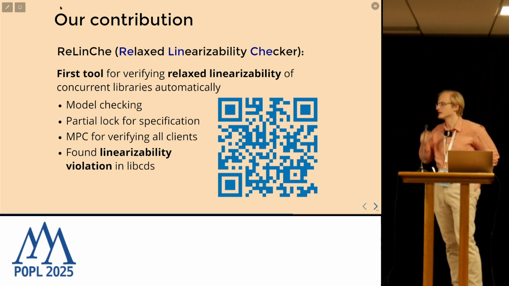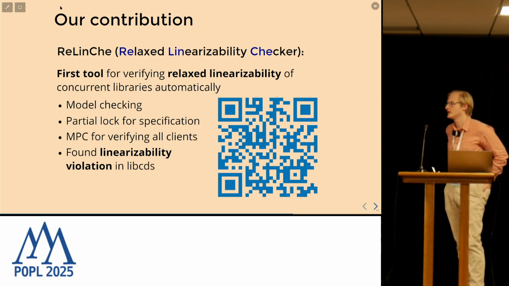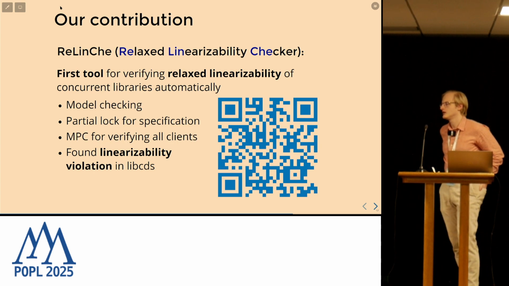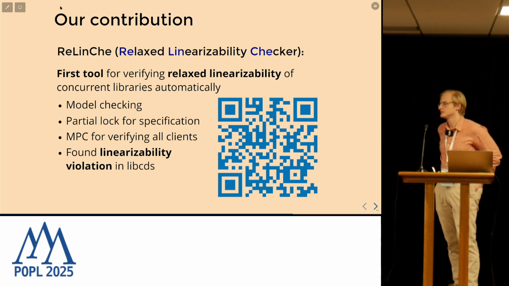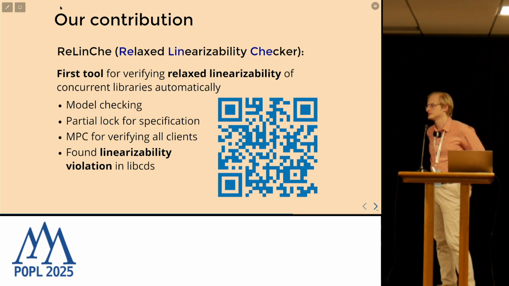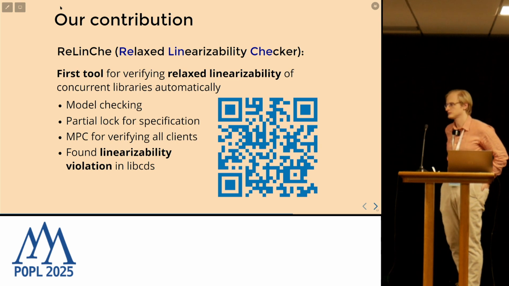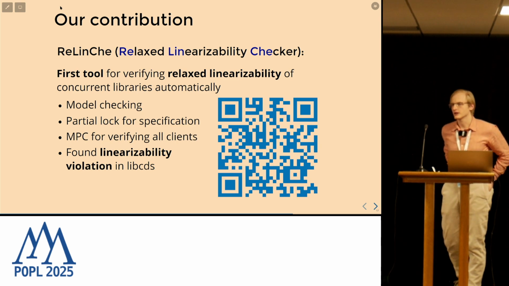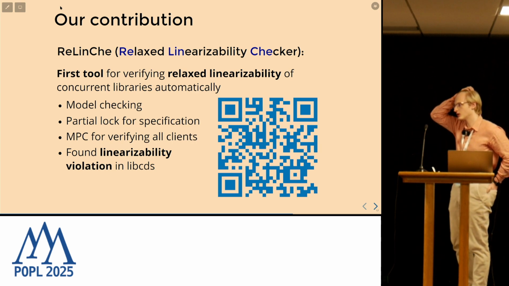Yeah, I had a question about the semantics of the partial lock, because the way you presented it, it was just like this block is atomic, but then it can be reordered with other instances of the same partial lock. But if you do that, you seem to still expect that if you do multiple calls to the same object that are bounded by partial lock, they cannot be reordered. So does that mean that you still have a concept of program order between partial locks? So the question is what exactly is the semantics of partial lock?